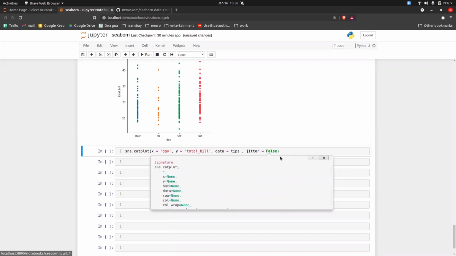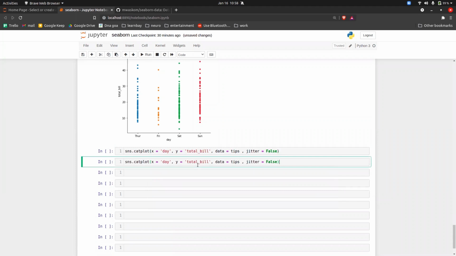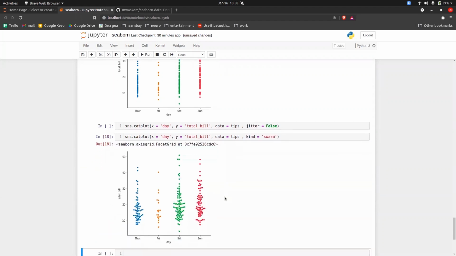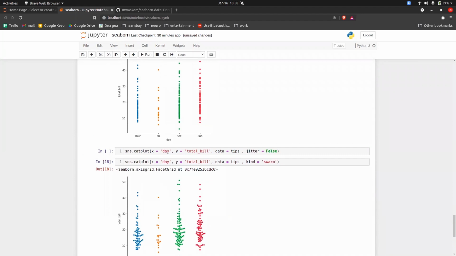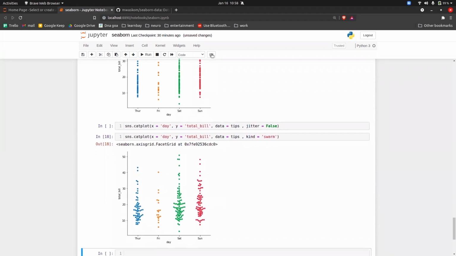For example, I will remove this and put kind equal to, let's say, swarm. So see, same graph, but now this swarm plot is telling at which location there is a maximum crowd. At this location there is a maximum crowd, in this location there is a maximum crowd. So this information you can get from a swarm plot.